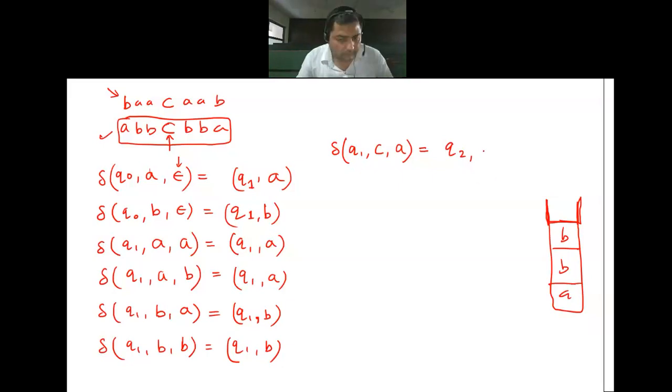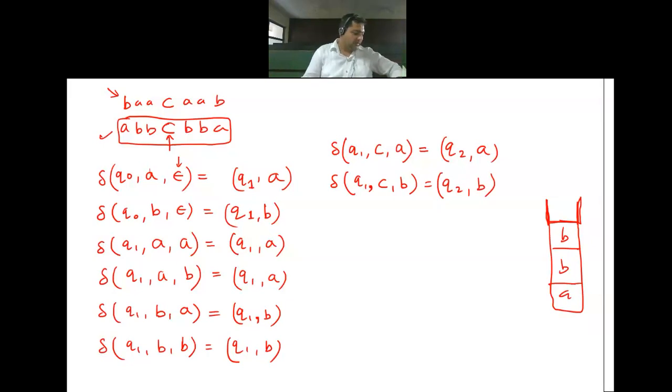So if it was previously A, it will remain A. But another case can be that the previous stack top was B. In case it is B, then it will remain as B. So neither did I do any push nor any pop. Clear? Is there anyone who is having any doubt in this? Cool. Now let's move ahead.